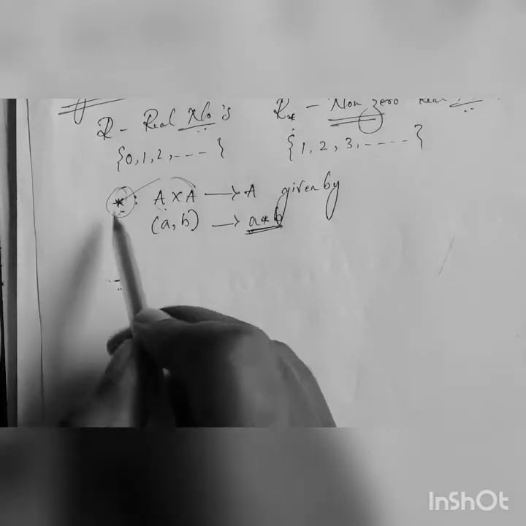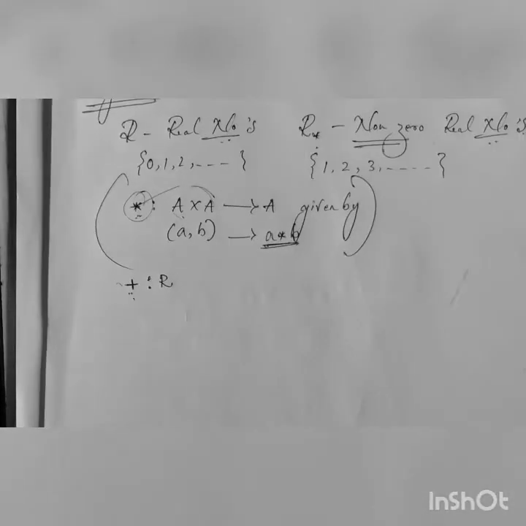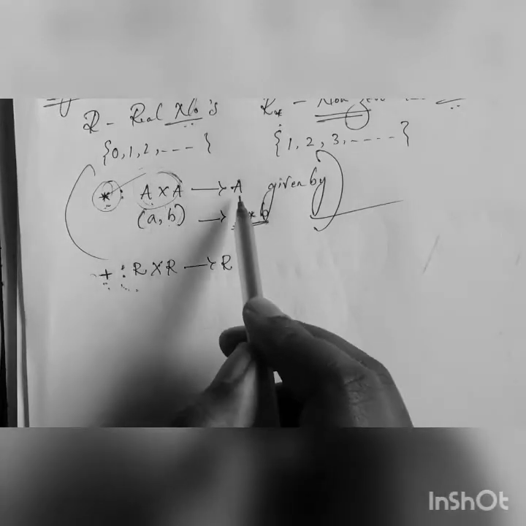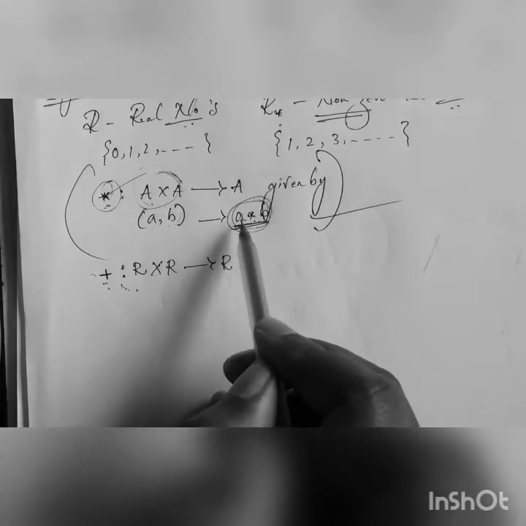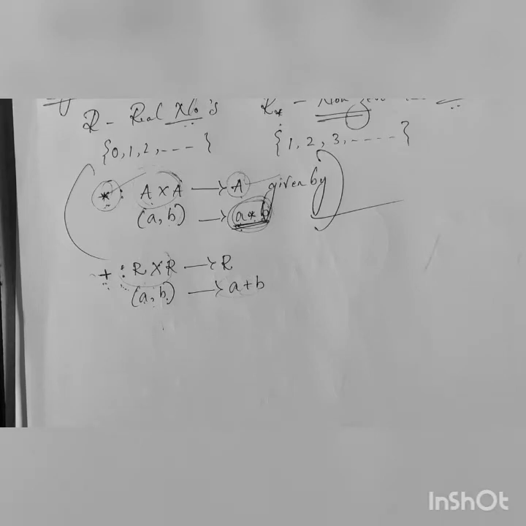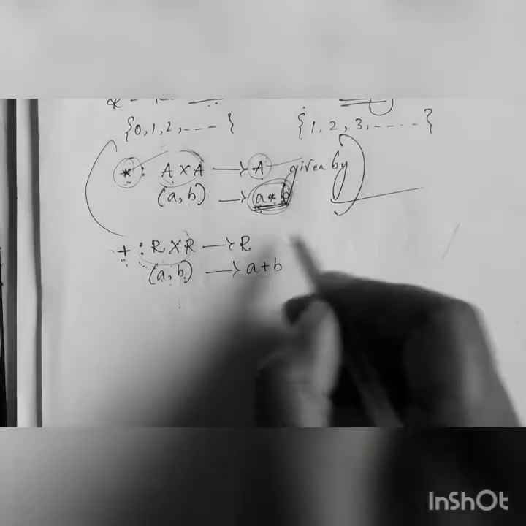Instead of star, we'll write plus over here, and here they have defined star on the set R, so according to the definition, R cross R to R. What it says is that whatever ordered pair A comma B you consider in a set A, the binary operation of those two numbers must also be in the set A. If I consider the ordered pair A comma B, that goes to A plus B. The two elements belong to R cross R, which says that the addition of those two elements also must be a real number.